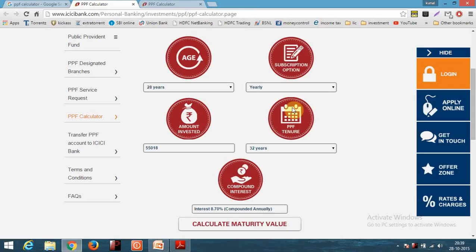In this PPF calculator, you need to enter your current age. Current age is 28 years. You are ready to pay once a year, that is a yearly subscription. Mr. Red in our example is ready to pay 55,000 rupees a year for 32 years of his life. Calculate the maturity value.